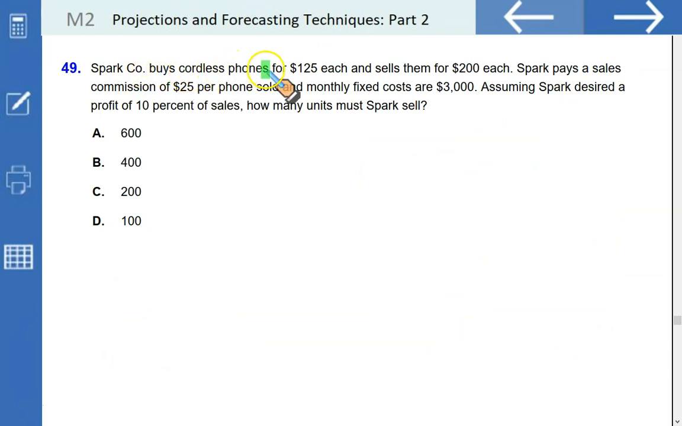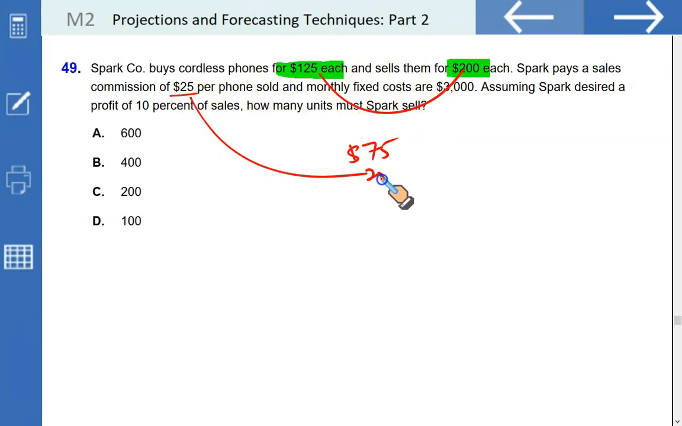Spark buys cordless phones for $125 each and sells them for $200. So you can see the contribution here is $75. Spark pays sales commission $25 per phone. We need to bring this in picture as well. So contribution falls to just $50 because sales commission is a variable expense. Fixed cost is 3,000. Assuming Spark desires a profit of 10% of sales, how many units must Spark sell?